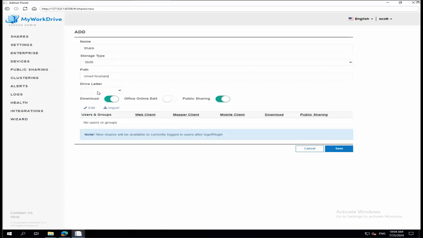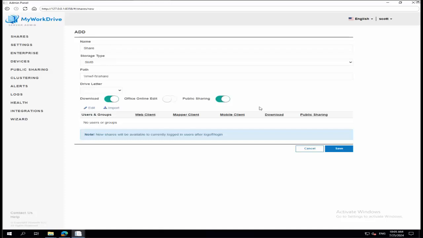If you have drive letter options enabled, you can pick the appropriate drive letter. If you don't, this field won't show up, so don't worry. That's not an error on your part if you don't have it. Of course, I have some options turned on in the server here, which we're going to talk about, sort of the common options, in the latter half of the video.